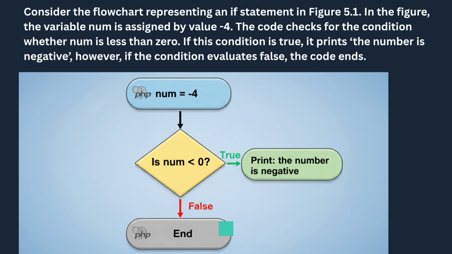This example highlights the most important principle behind an if statement. The code inside the if block only runs when the condition is true. If the condition is false, nothing inside the block is executed. The flowchart makes this crystal clear by showing two separate paths, one for true and one for false, ensuring you understand exactly how the decision-making process unfolds inside a program. This structured flow of logic is what allows PHP programs to make intelligent decisions based on the values they receive.